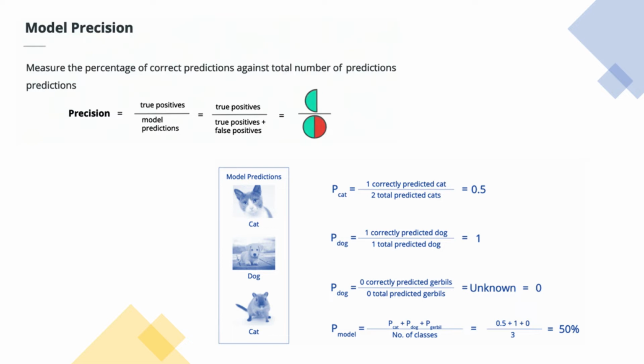In the cases of gerbils, where zero gerbil predictions were made, we simply assign 0 precision. There is another reason why we want enough test data so that we will have at least one prediction for each class. Now, to find the model's overall precision, we take the average of all the precisions. So we can say that we have a model precision of 0.5 or 50%.